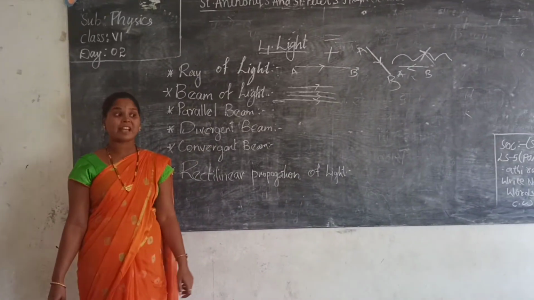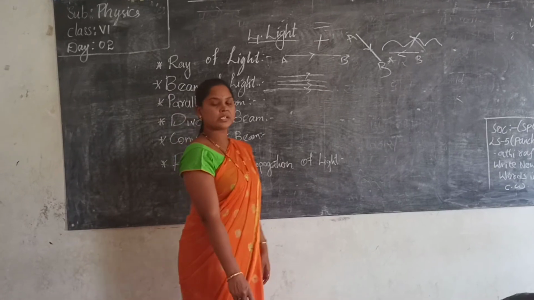Next, what is a divergent beam? Divergent means what? Travel. Diverge.